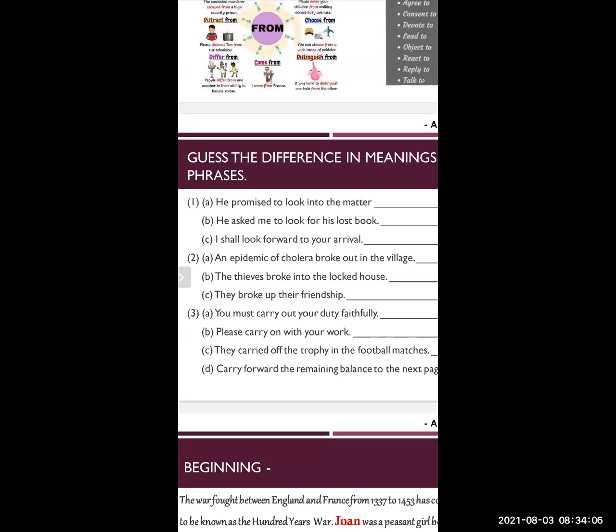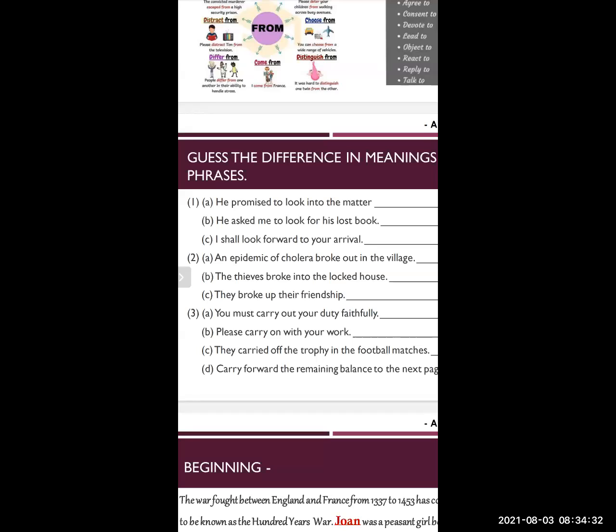Won means past tense of win. They carried off the trophy in the football matches means they won the trophy in the football matches, like this. Okay.